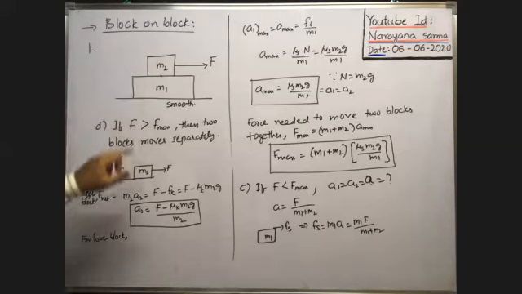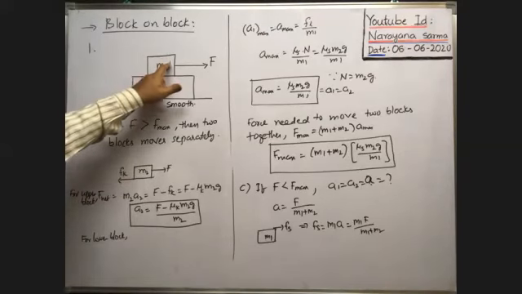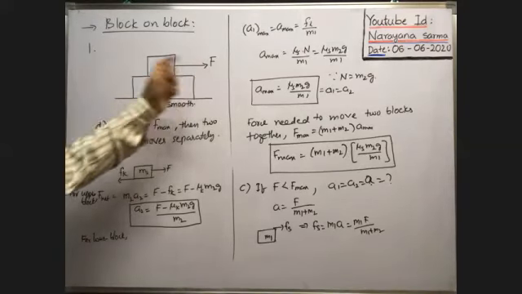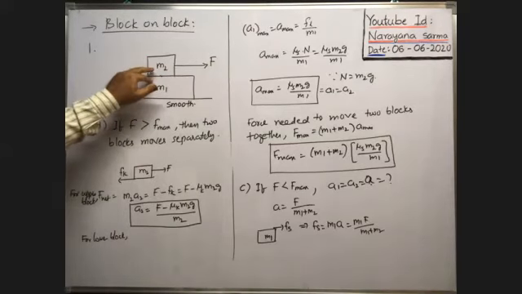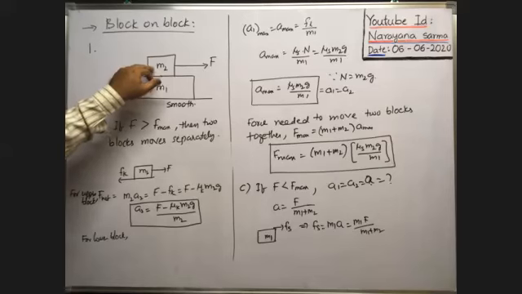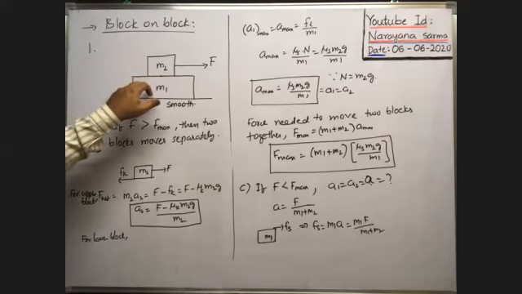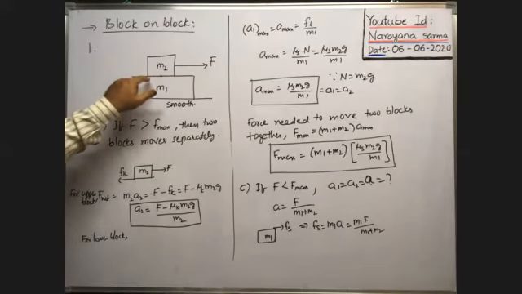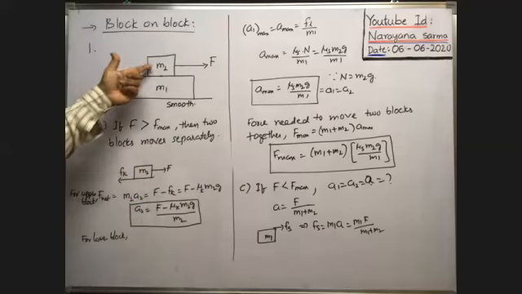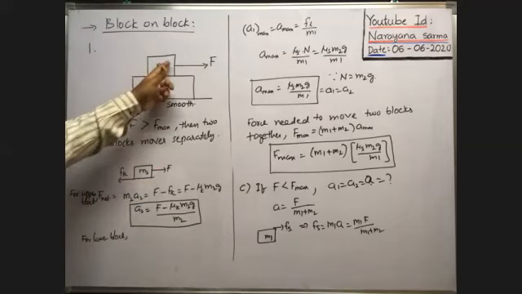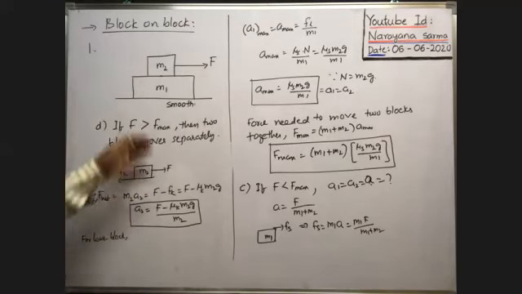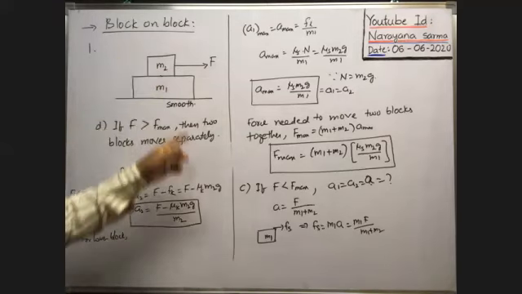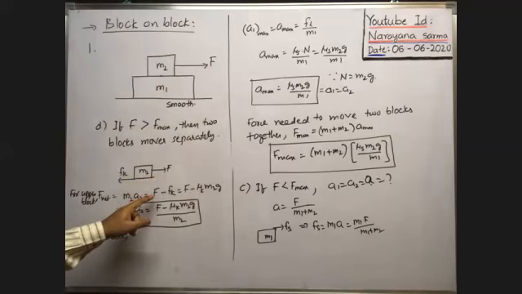So the acceleration of the second block: on the second block, the applied force F acts in this direction and kinetic friction acts opposite. Because both blocks move separately, there is relative motion between these two. Whenever one body moves over the surface of the other, the friction force is kinetic friction. The kinetic friction acts on the upper block opposite to its direction of motion. That's why Fk is in this direction. As the upper block moves forward because of this force, the net force is F minus Fk, which is equal to M2 A2.